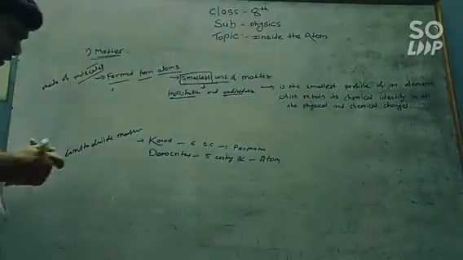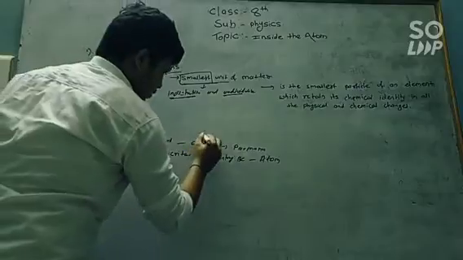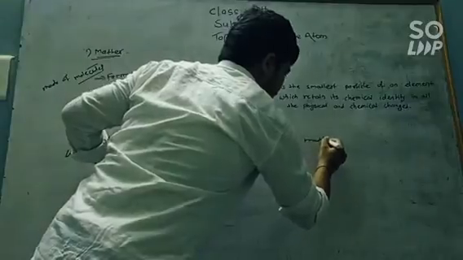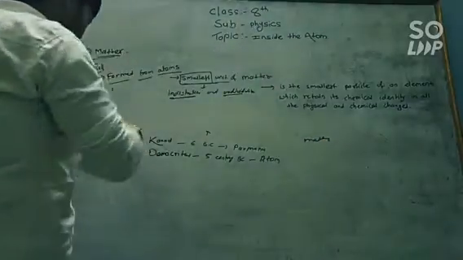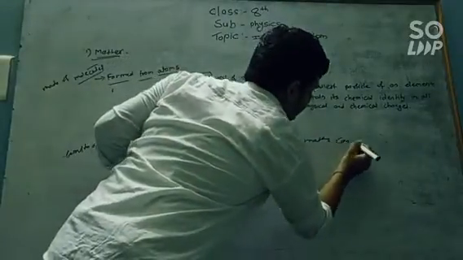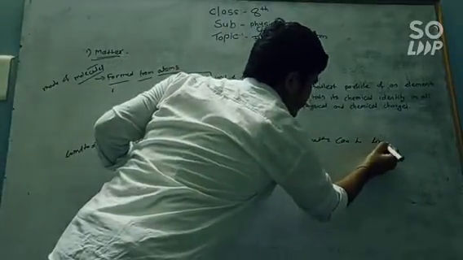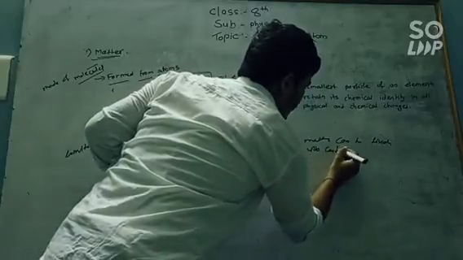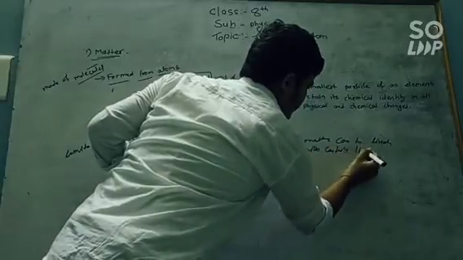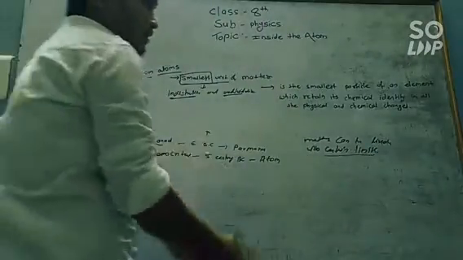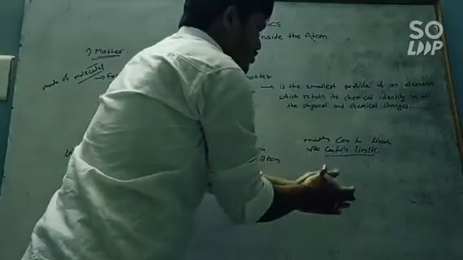This is before the 6th century BC. The Indian philosopher Kanad states that matter can be divided up to certain limits. Means there is a limitation in the destruction and division of matter.